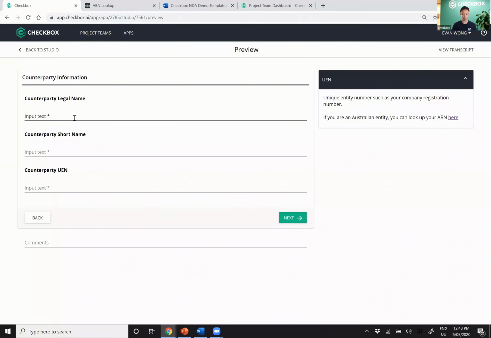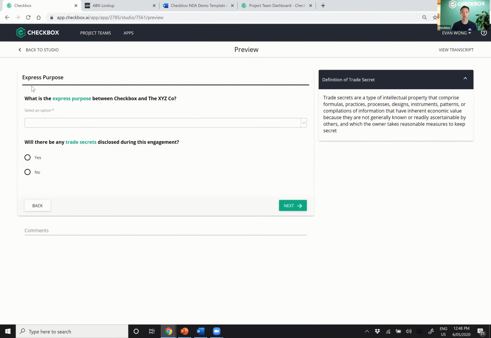There are the three fields that we're capturing. There's the definition of UEN, and if I click on it, it takes me to the Australian Business Register, which allows me to do the lookup if I need. If I type in, let's say, XYZ company Pty Ltd, and we'll call them the XYZ code, and make up the UEN, you'll see in the next question, beautiful, right? Express purpose. What is the express purpose between Checkbox and the XYZ company?